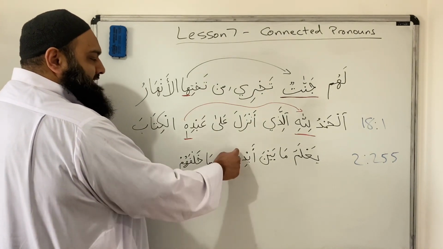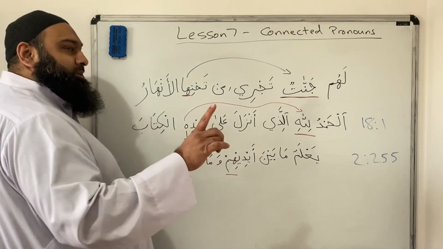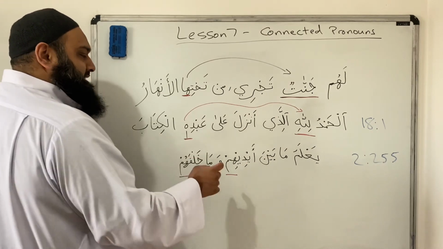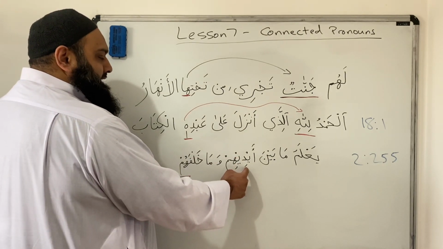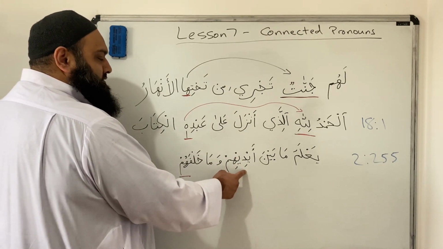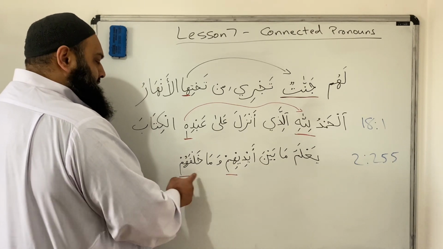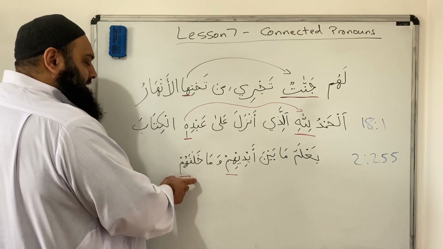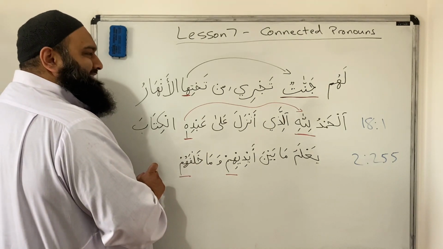The difference here is because it's sakin. That's something which hasn't been referred to in the course actually. In the course we refer to the kasra, but here even the kasra before and the sakin are referred to, and we change it into him instead of hum. Because if this has a fatha or a dhamma, then hum will stay hum as it is.